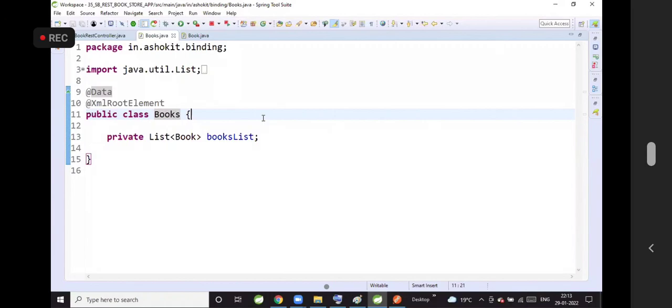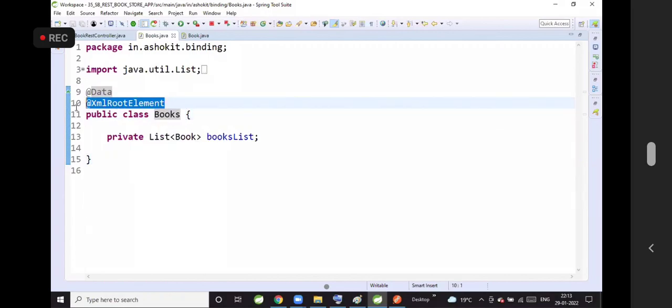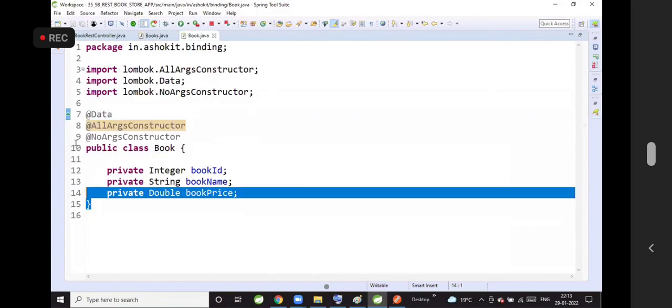Srikanth, whenever you are working with XML, there should be only one root element in the XML. So if you want to convert any Java object into XML format, that Java class object should be represented as a root element name. That is mandatory. But whenever you go for JSON, a plain Java class also can be converted to JSON.